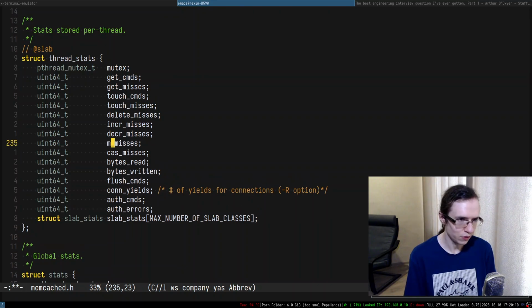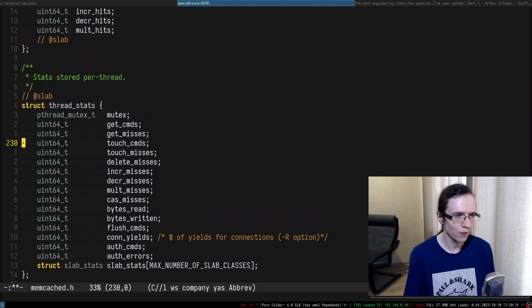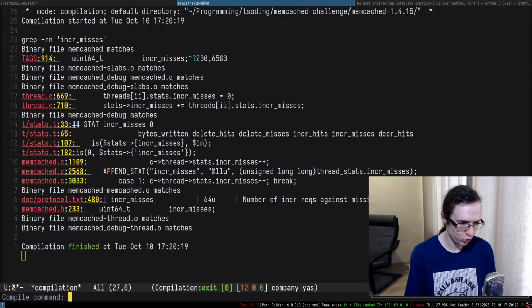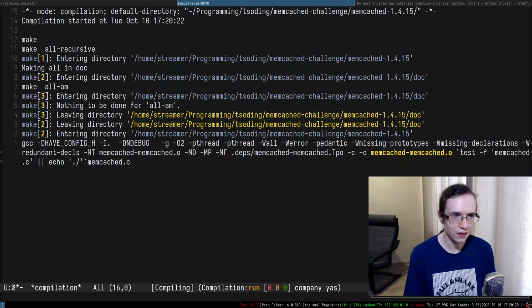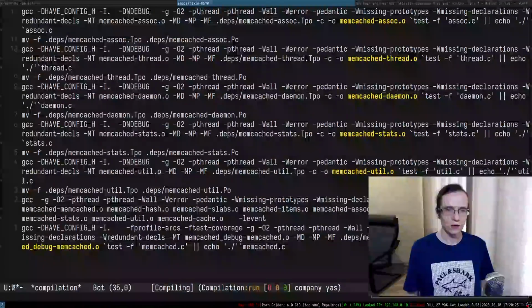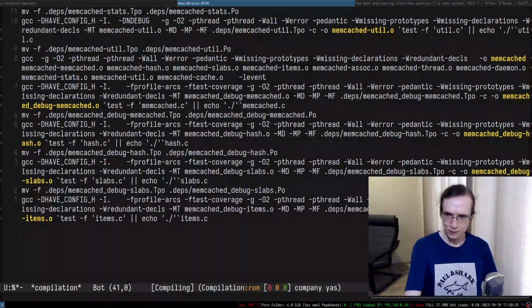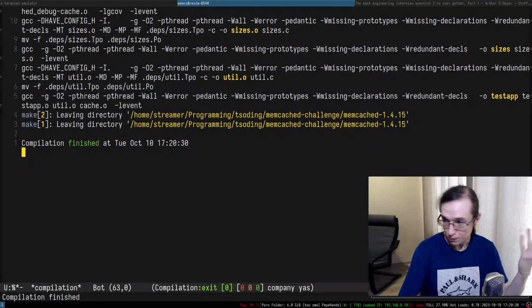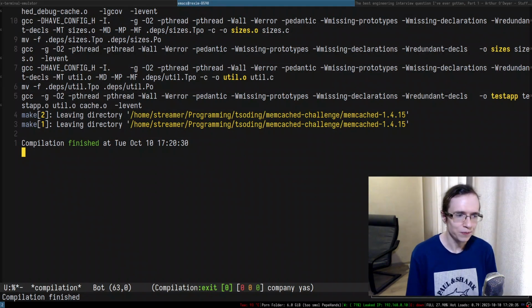So this is the misses, and this is like this. Thread stats. Okay, so I think we should try to now build this entire thing and see if it's going to build. Hopefully. Hopefully it is going to build. First try, I suppose. First try.